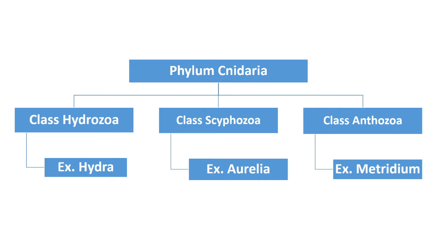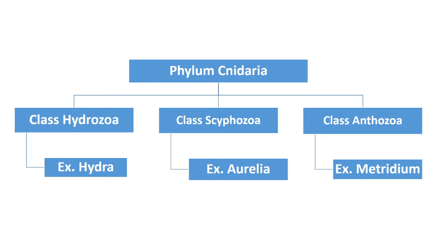This slide shows a graphical representation of phylum Cnidaria. Phylum Cnidaria is also called Coelenterata because of the presence of a hollow cavity, the name given. Presence of hollow cavity, so called Coelenterata animal, while presence of neurocytes, special type of cells used for capturing their prey, so they are also called Cnidaria.